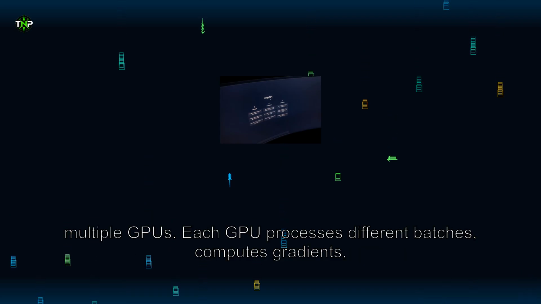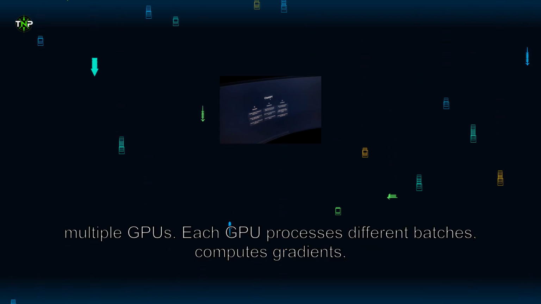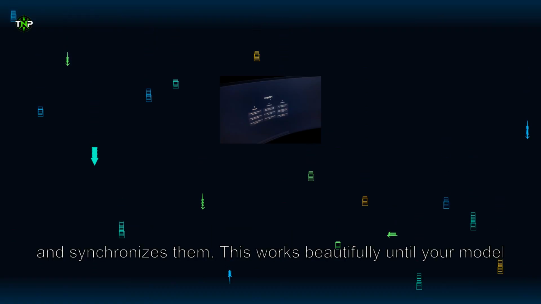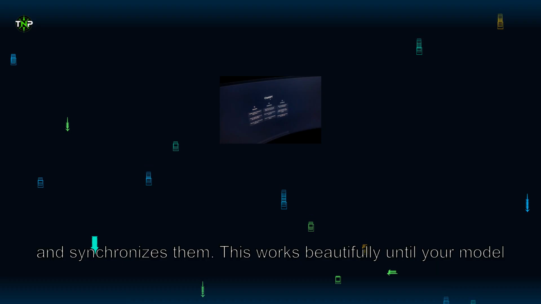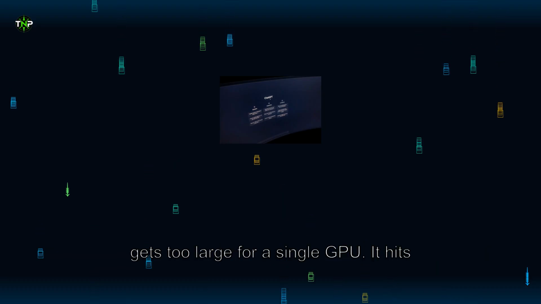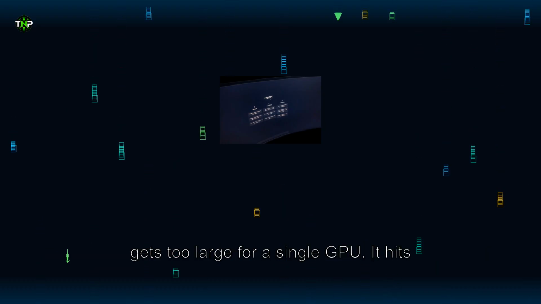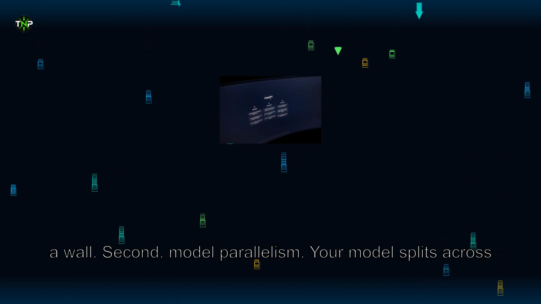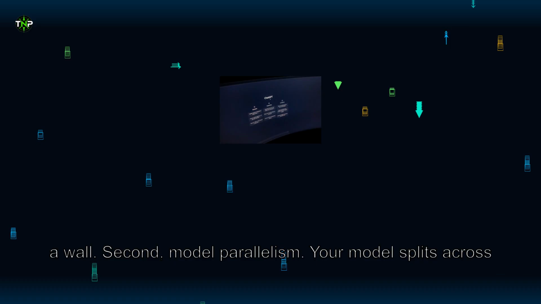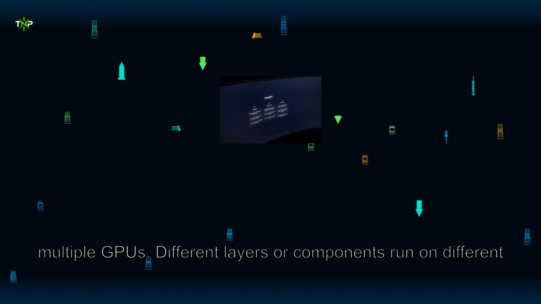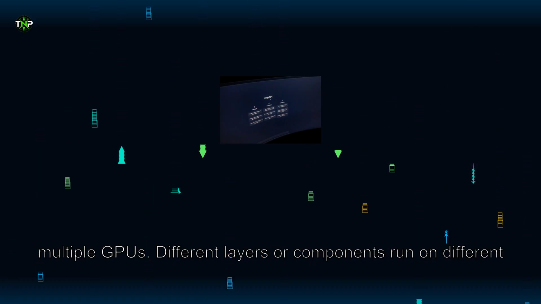It hits a wall. Second, model parallelism. Your model splits across multiple GPUs. Different layers or components run on different hardware. This works, but synchronization overhead becomes brutal. Your GPUs sit idle waiting for each other constantly.